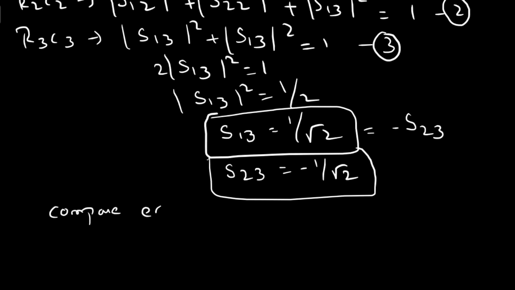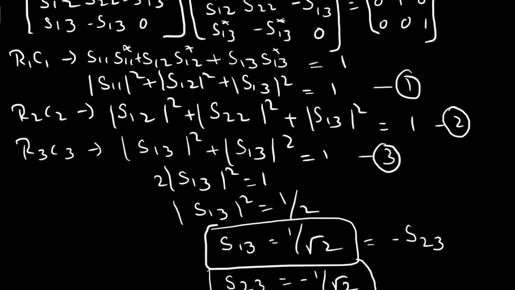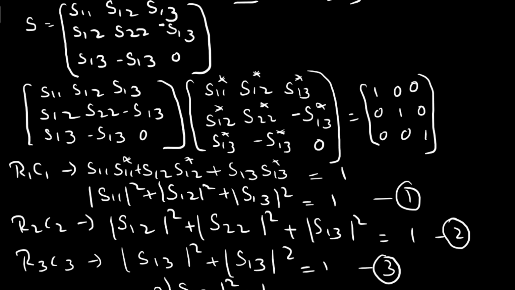Next, now compare equation 1 and 2. By comparing equation 1 and 2, let us conclude some condition. Here we have S12 square, and here also we have S12 square. Here we have S13 square, and here also S13 square. But in equation 1 we have S11 square, and in equation 2 we have S22 square.